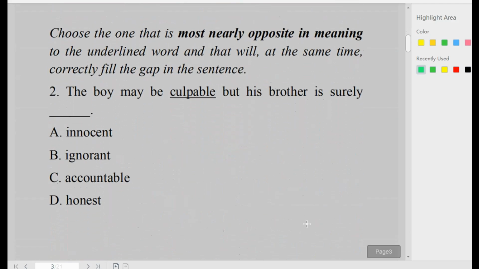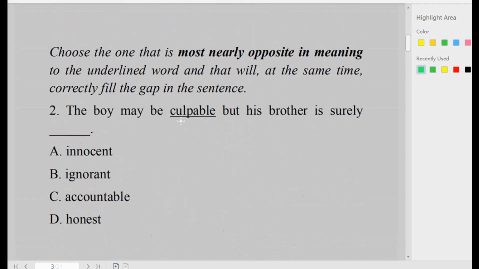In number 2, the boy may be culpable, but his brother is surely dash. Culpable is underlined. Culpable means someone who could be guilty or who is found guilty of a particular crime. In the options, we have innocent, ignorant, accountable, honest. Now, when culpable means someone who could be blamed, someone who is blamable, someone who is responsible for a particular crime, then the opposite is going to be innocent, option A.